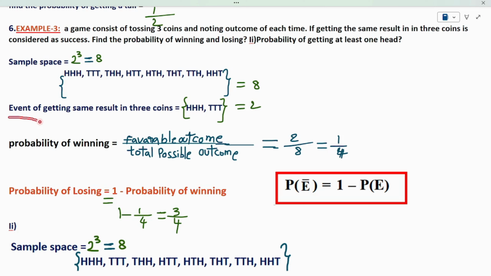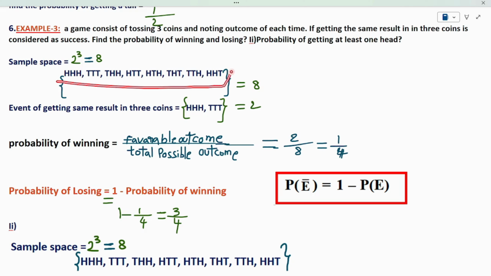What is an event? Simply, the event is the possible outcomes which satisfy our condition. So that is the event. Here the condition is getting the same result in 3 coins. That is my condition.